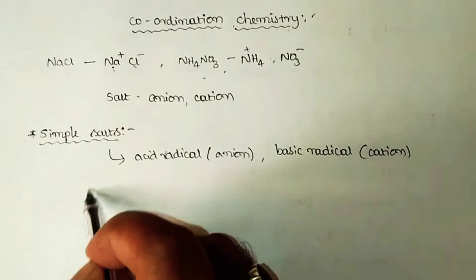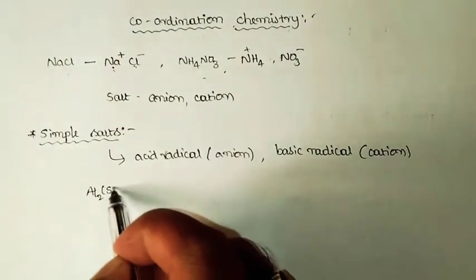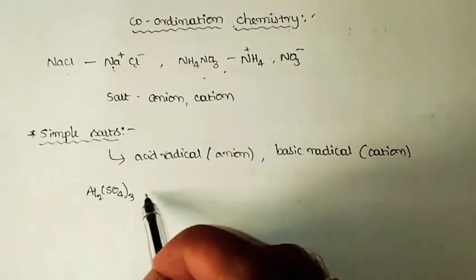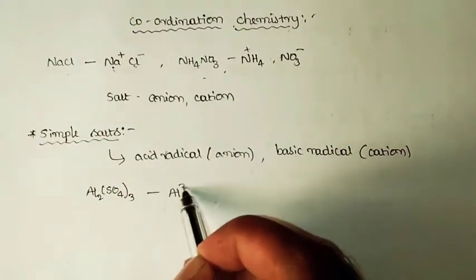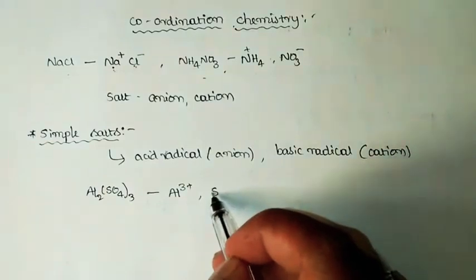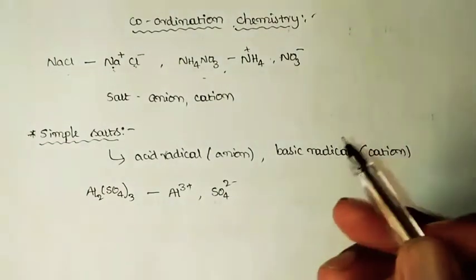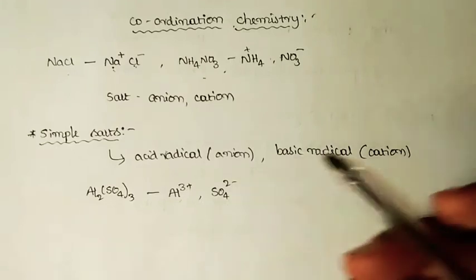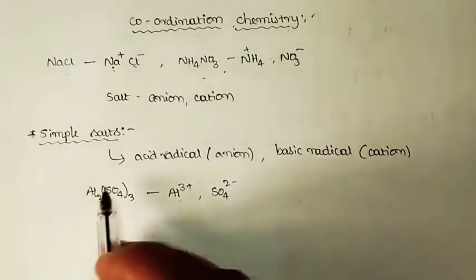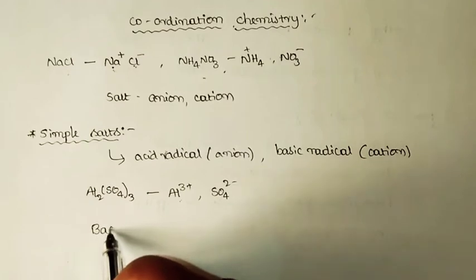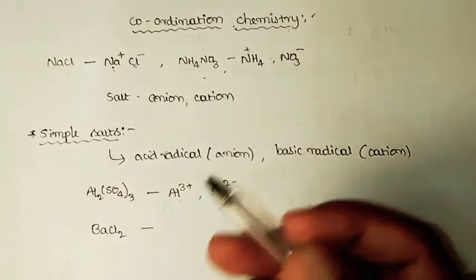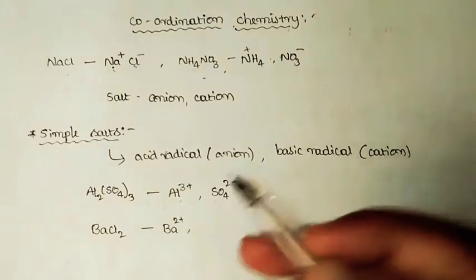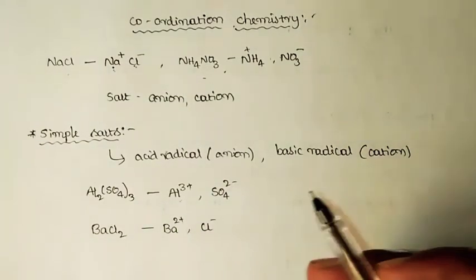Similarly, we can give a few more examples of simple salts: Al2(SO4)3, aluminium sulfate, consisting of basic radical Al3+ and acid radical SO4 2−, the aluminium cation and sulfate anion. One more example is BaCl2, barium chloride, wherein the basic radical is Ba2+ and the acid radical is Cl−.